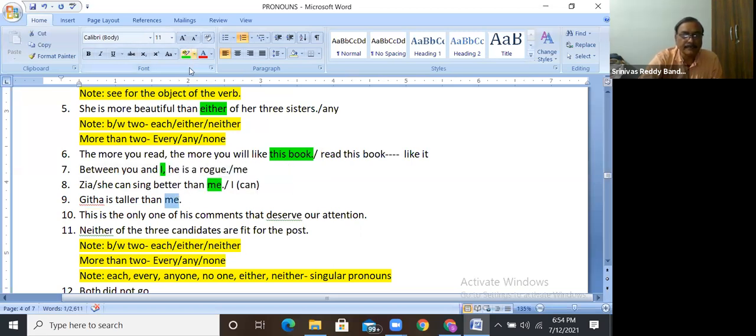In the place of me, it should be Geeta is taller than I am. Is it clear? Here I requires am. So Geeta is taller than I am. That is the actual sentence. Any doubt, guys, in this one?